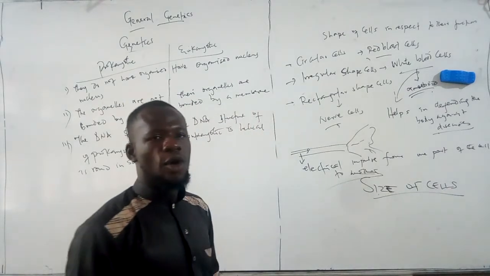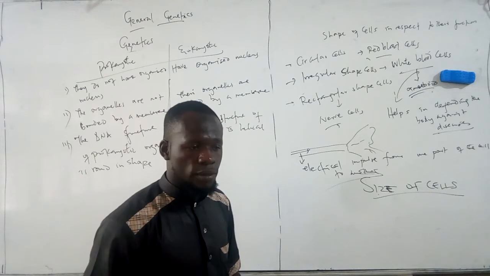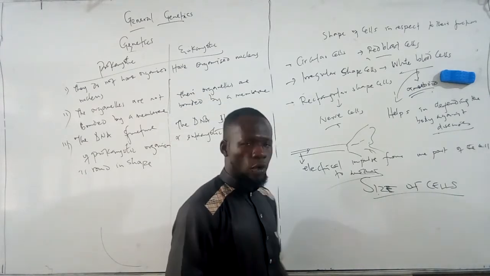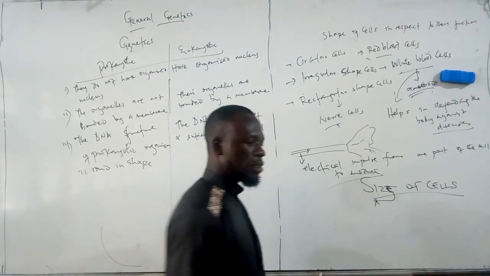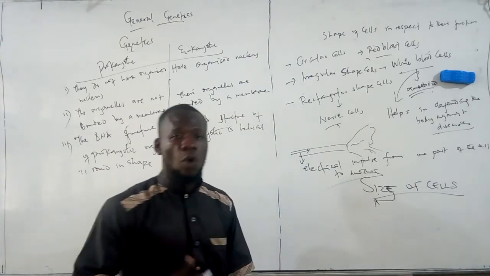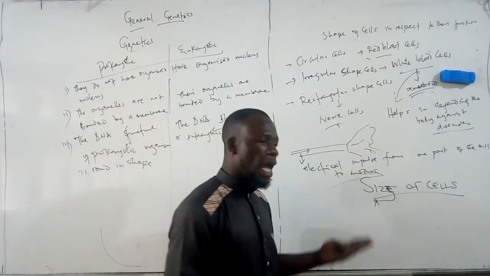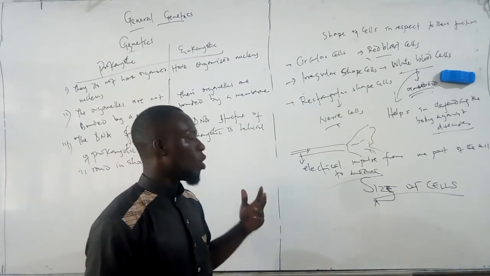Now, the size of cells actually varies in different organisms. Looking at it in the context of prokaryotic organisms, sizes differ. Some cells are bigger, some cells are smaller, depending also on their function, because the size relates to the function of different organisms.